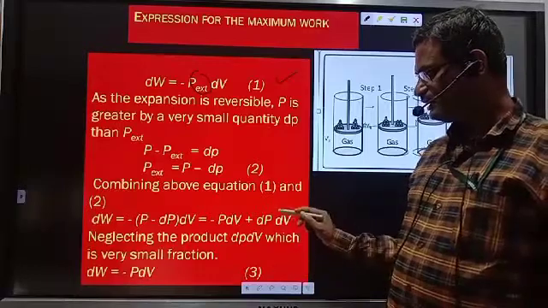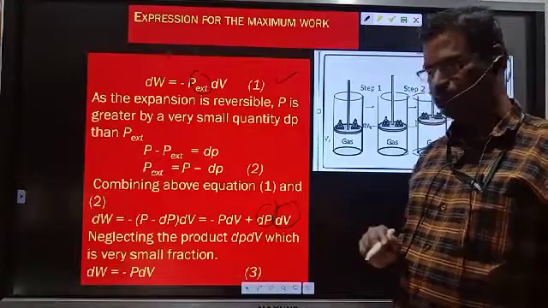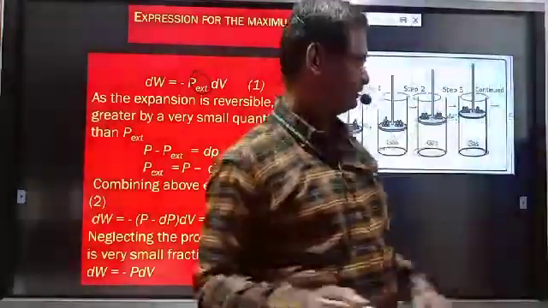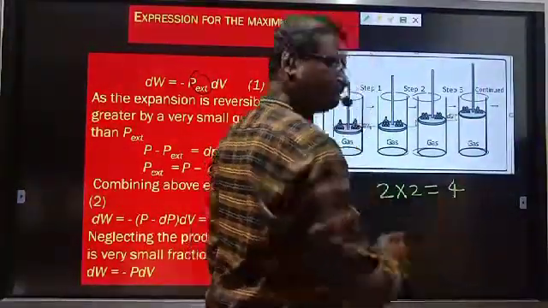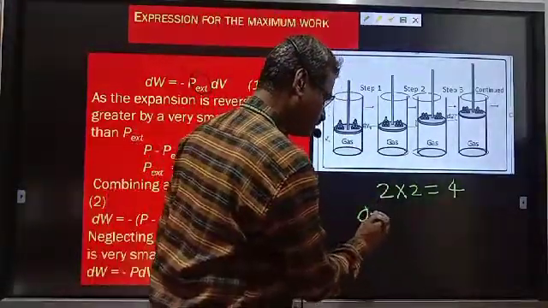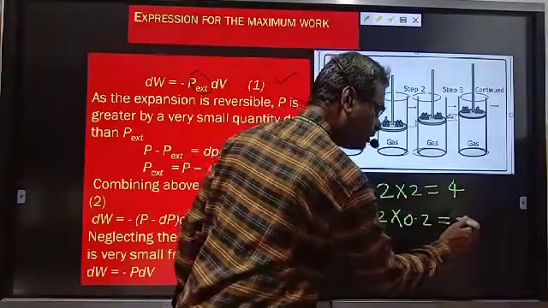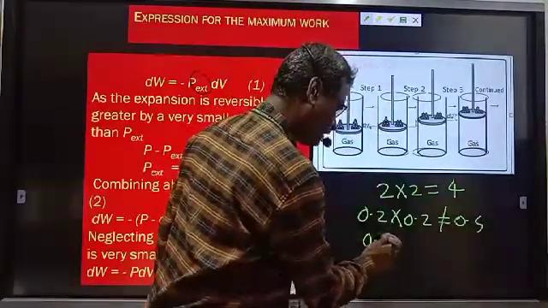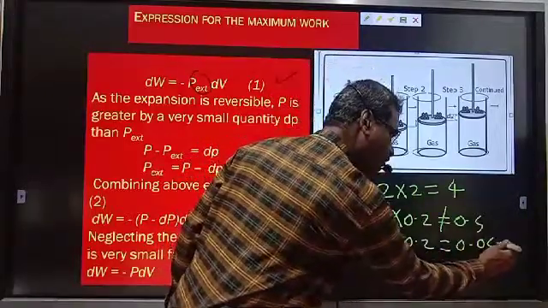Further, dP is a small fraction of pressure, dV is a small fraction of volume. Both are fractions. See, 2 multiplied by 2 is equal to 4. Multiplication of whole numbers increases. But 0.2 into 0.2 is not equal to 0.4, it is equal to 0.04.